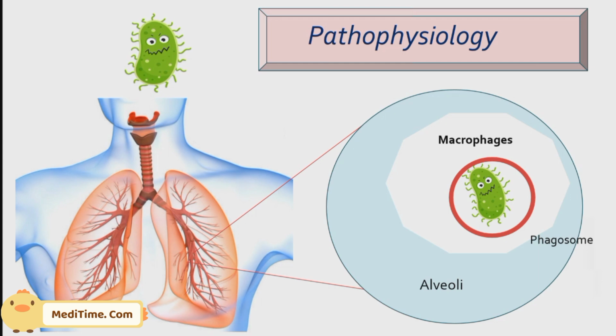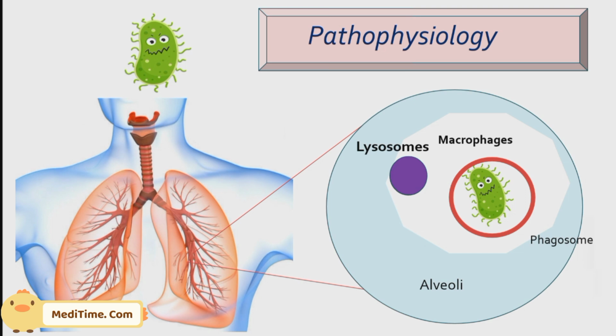As we are familiar, every immune cell is associated with lysosomes. Macrophages are also associated with lysosomes. These lysosomes will fuse with the phagosome and release lytic enzymes. Lytic enzymes help to degrade or kill the pathogen, giving a cidal effect.